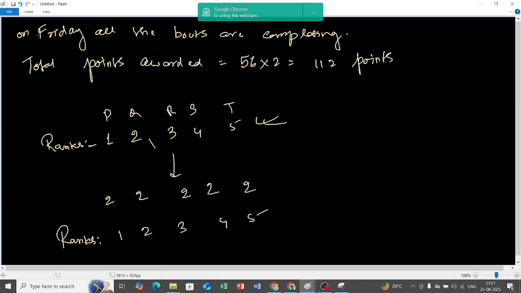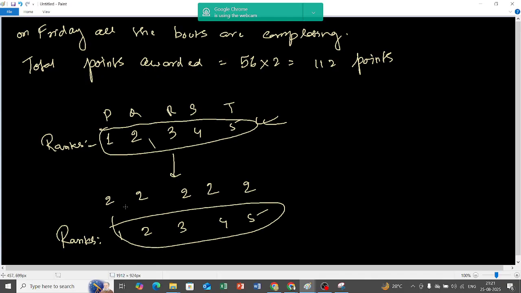Yes, sir. This one, okay. See, it is given that before the championship, say for example, we have these boxers P, Q, R, S, T, and they are given these ranks 1, 2, 3, 4, 5. Before the championship, they already had this rank. After the championship is over, it is observed that P got 2 points. All of their points are same. Now, if their points are same, how will you rank them? If their points are same, then their rank before the championship is equal to the rank after the championship. Alright.